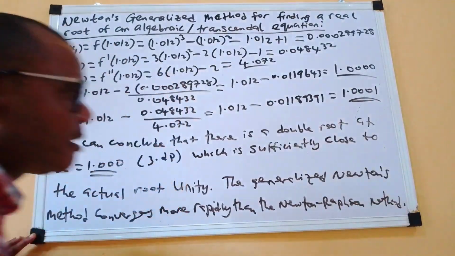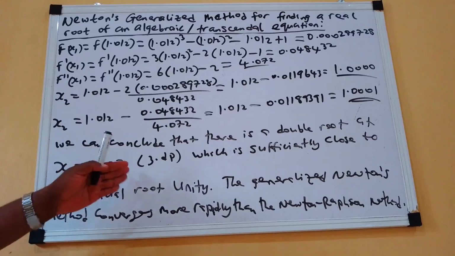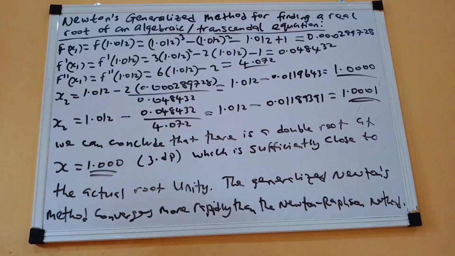So it converges more rapidly at just 2 iterations. It has converged to the double roots. So you can see it's just 3 decimal places. We solve for just x1 and x2 and double root. So you can see how the generalized Newton's method converges faster.